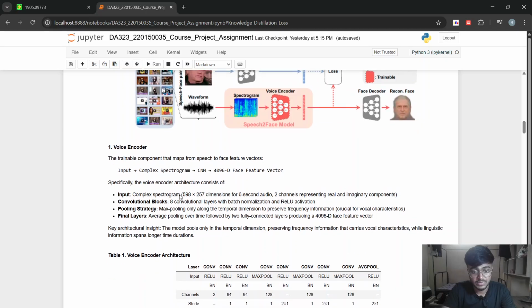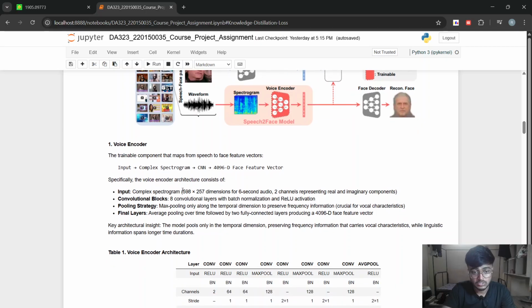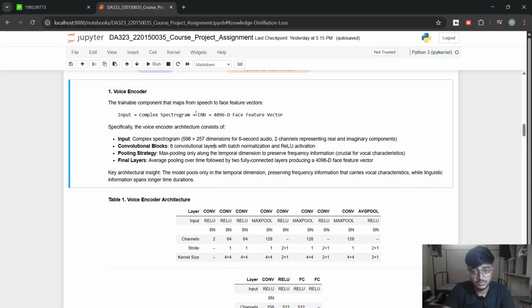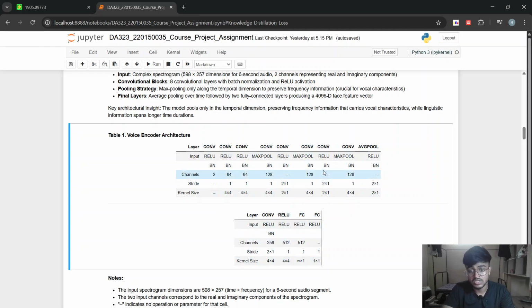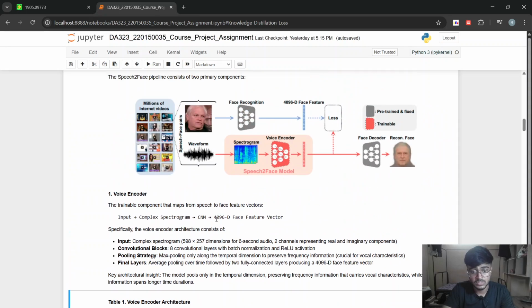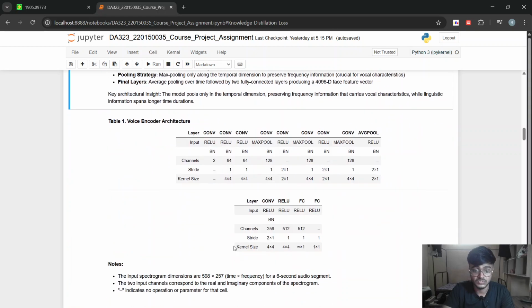So basically we are applying STFT to convert those speech signals into the corresponding spectrogram, and this spectrogram is taken into this complete CNN block to get the final 4096 face feature vector.